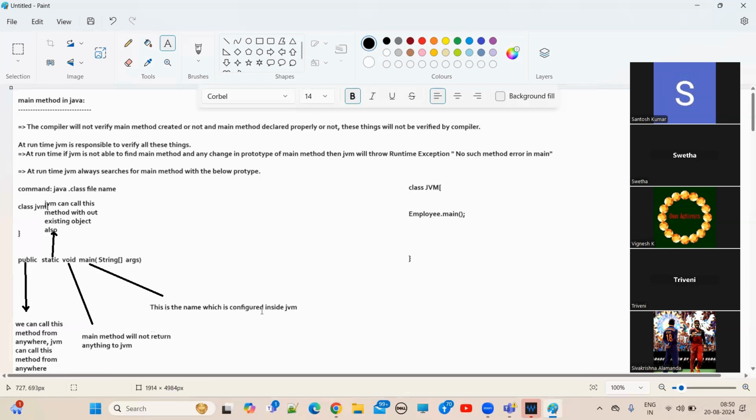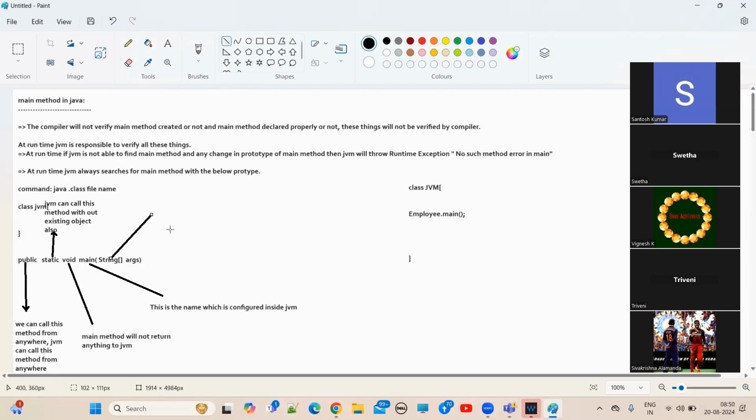Fine. Now, what is the next one, guys? String array args. Why are they putting String array args? Understand? Why are they putting String array args? Come on, guys. String array args. What kind of array is it?